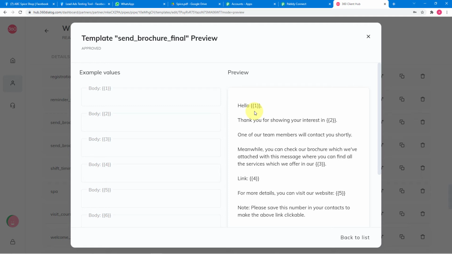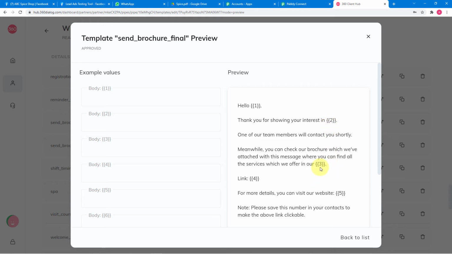So we can use one template for different purposes. Okay, for that we have created these body fields or variables, and these things are going to be changed with every new message. Let me show you. After hello, for example, as in our use case, we are going to put the name of the lead that we have generated. So that is going to change with every new message, right? Thank you for showing your interest in. So here, if you have more than one Facebook page, we are going to enter the name of the page that will change with every new message.